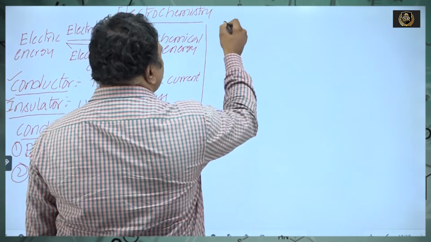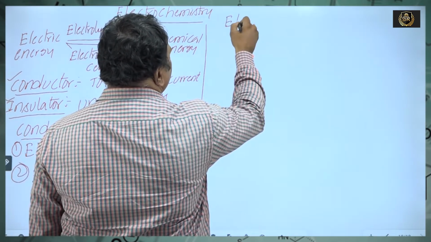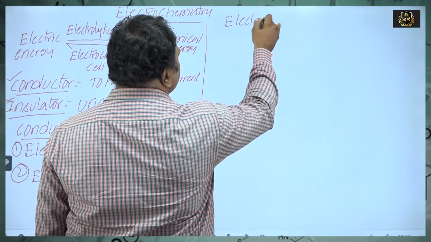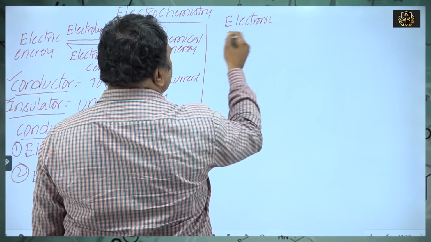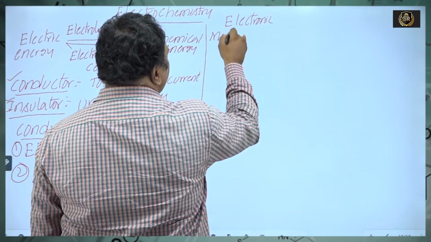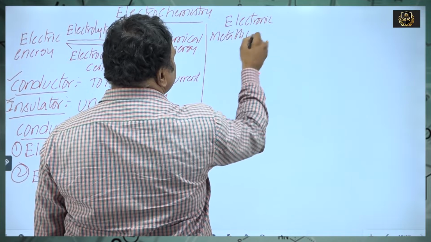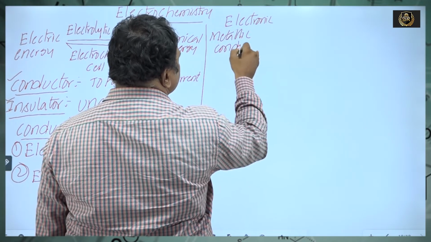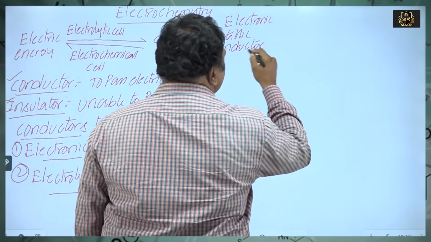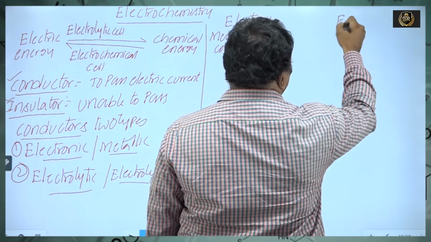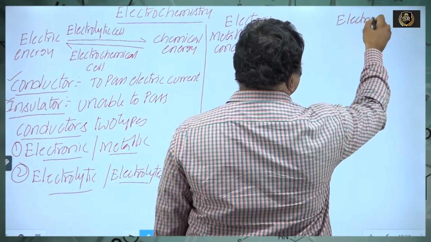Now, electronic conductor, also called metallic conductor. Next one is electrolytic conductors.